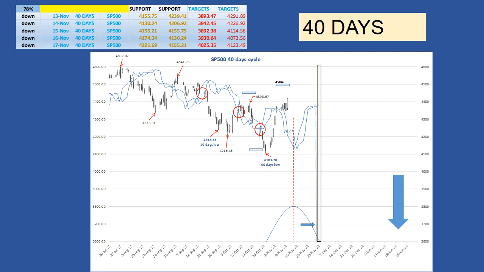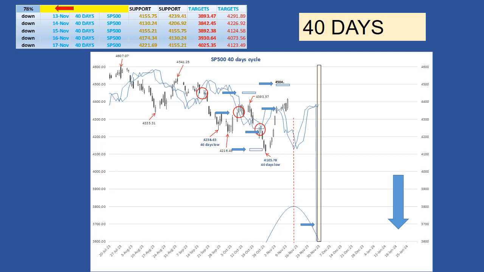On October 12th the market crossed above its cycle line at 43.60, providing a potential target at 45.04. The target has not been met, confirming the bearishness of the market. Then it crossed back below its lines on October 23 at 42.48 for a potential target at 41.03. With the 4,103.78 low on October 27, the market met the target. On November 8, the market crossed above its cycle lines at 43.57 and 43.61 for a potential upside target at 46.11 and 46.20. The success rate for this cycle is 77.78%.